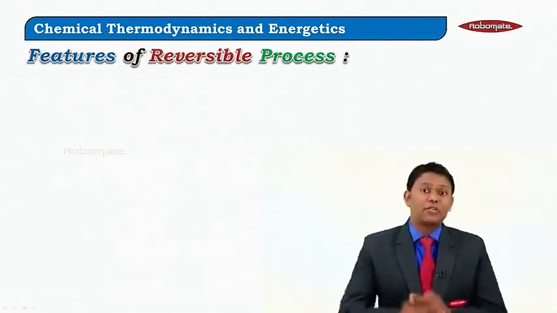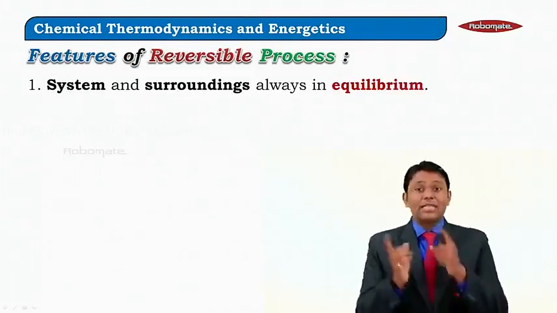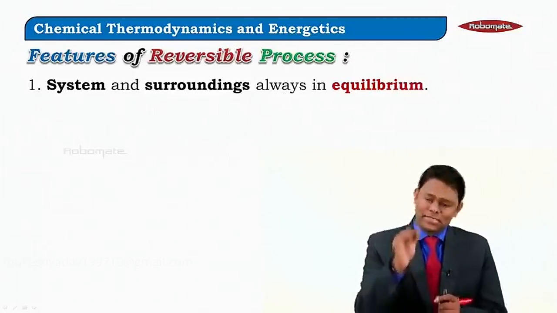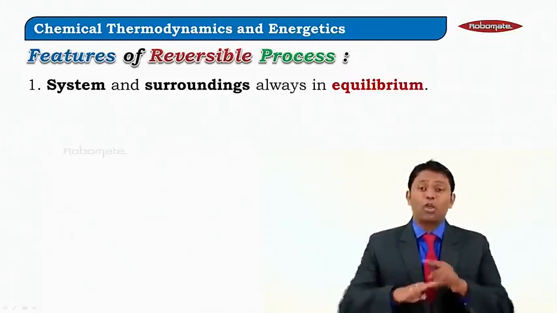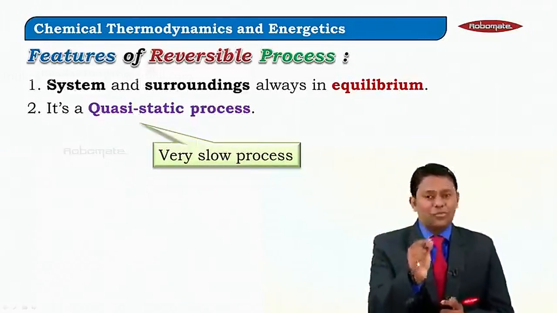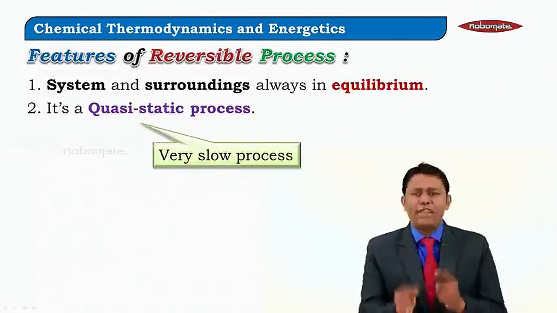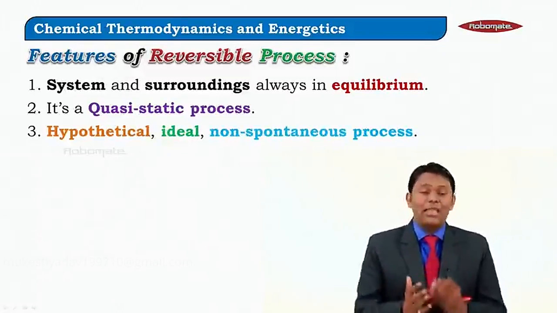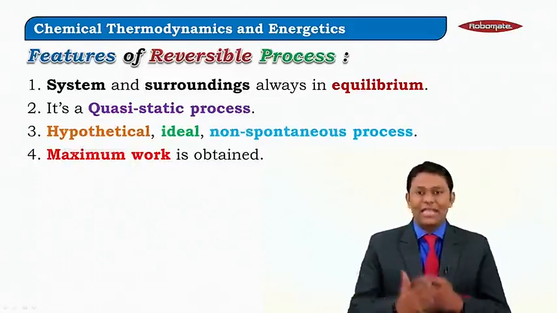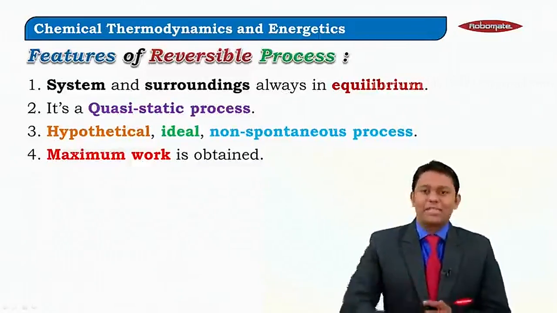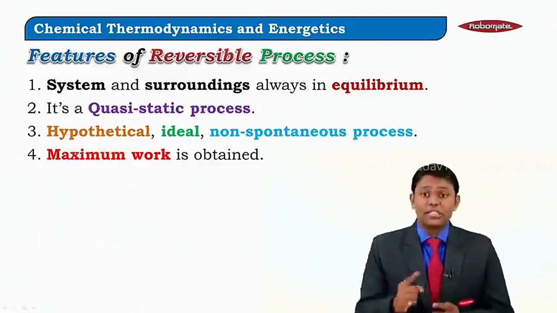What are the features of reversible process? System and surrounding, mind you, are always in equilibrium. They are always and always in equilibrium. It is also called a quasi-static process, which basically means a very slow process. It is generally a hypothetical, an ideal and a non-spontaneous process. And lastly, in such situations, the work done is always maximum. Now these are reversible processes.